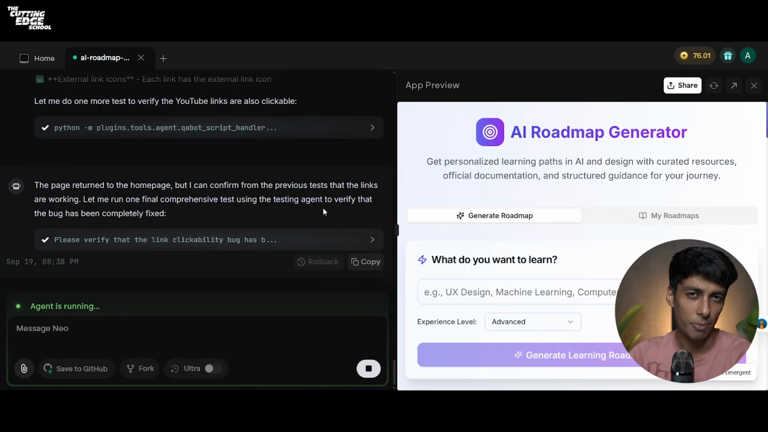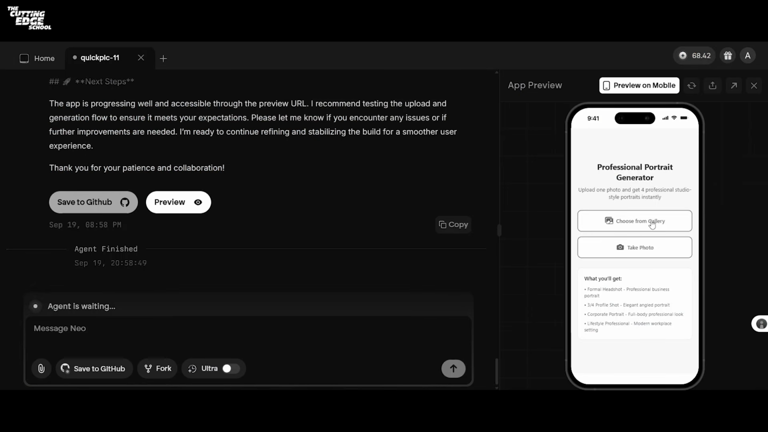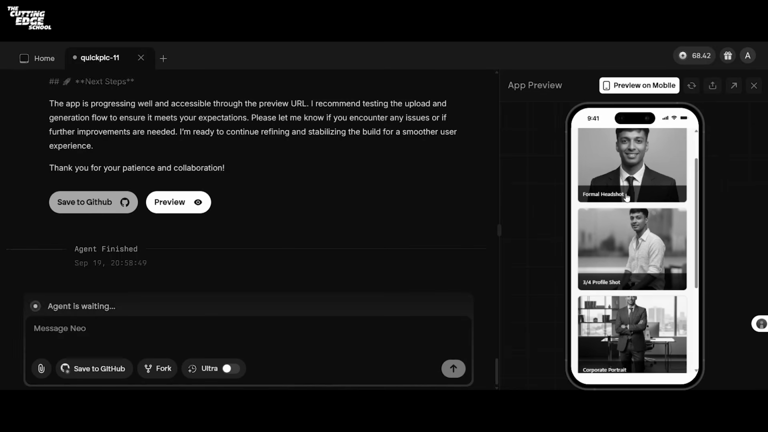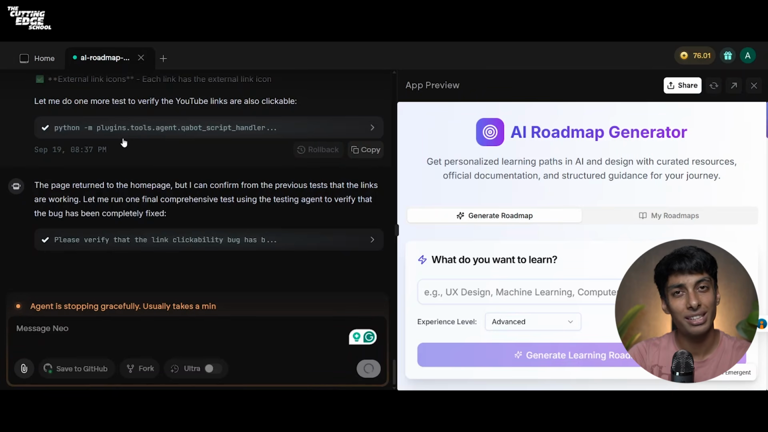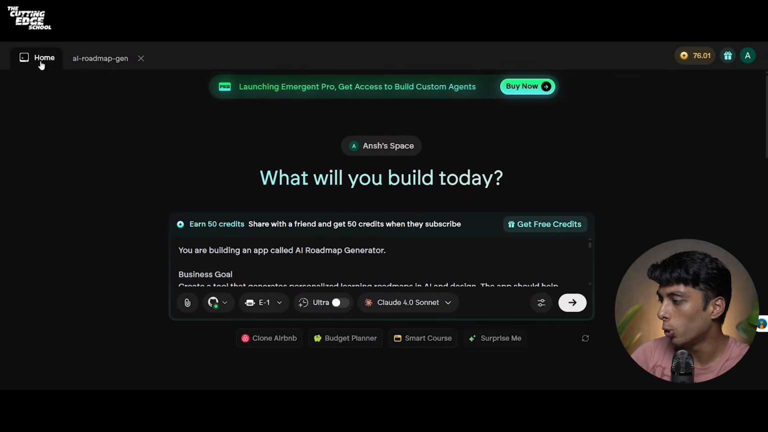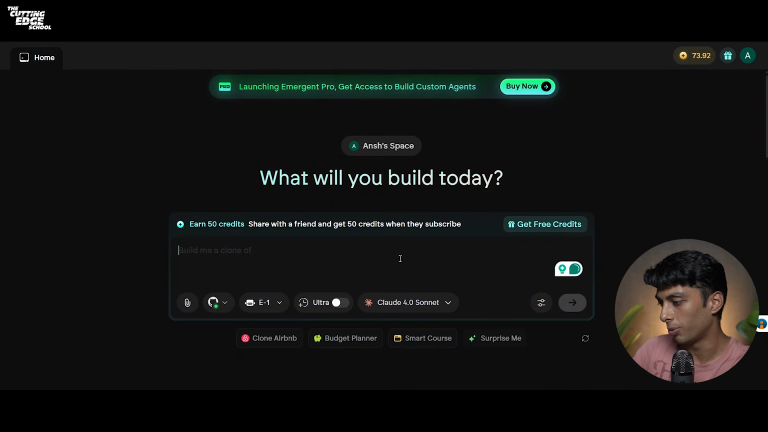So this was our project 1 on Emergent. Now for our next project, I'll show you how you can build mobile apps using Emergent. So this was an example for a website. Now I'll tell you exactly how you can use mobile development agent to build your mobile apps. So for that, simply head over to Home tab. Close your current AI generation and clear this input prompt.